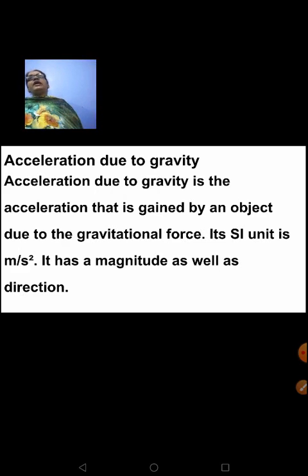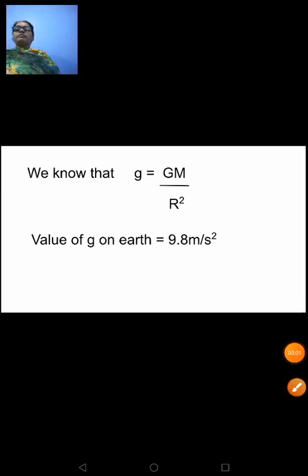It has magnitude as well as direction. Therefore, is it a scalar quantity or a vector quantity? It is a vector quantity. You all remember we got the value of small g as 9.8 meter per second square. We had done a derivation to get the formula for small g, which is equal to GM upon r square. This r square can be replaced with d square also, as it only represents the distance between the earth and the object falling towards the earth's surface.